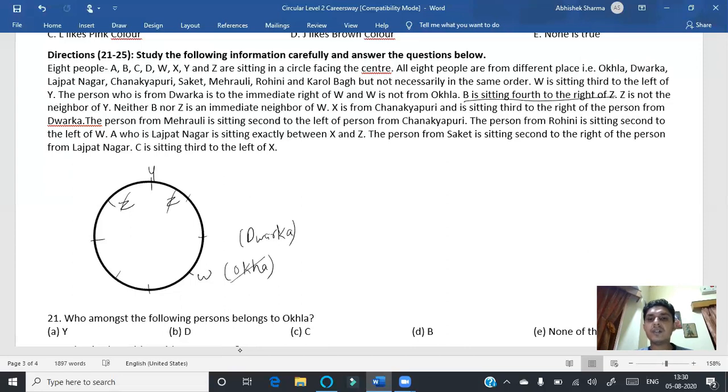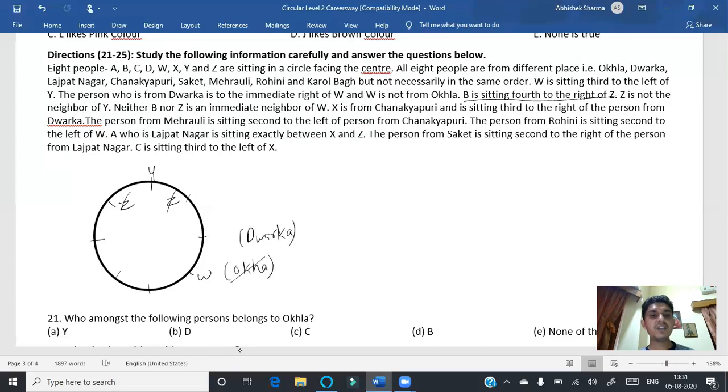Now think about it. B is sitting fourth to the right of Z. So if we place Z here, so first, second, third, fourth, B can be here, and if we place Z here, so first, second, third, fourth, there are two situations. Z is not the immediate neighbor of Y.